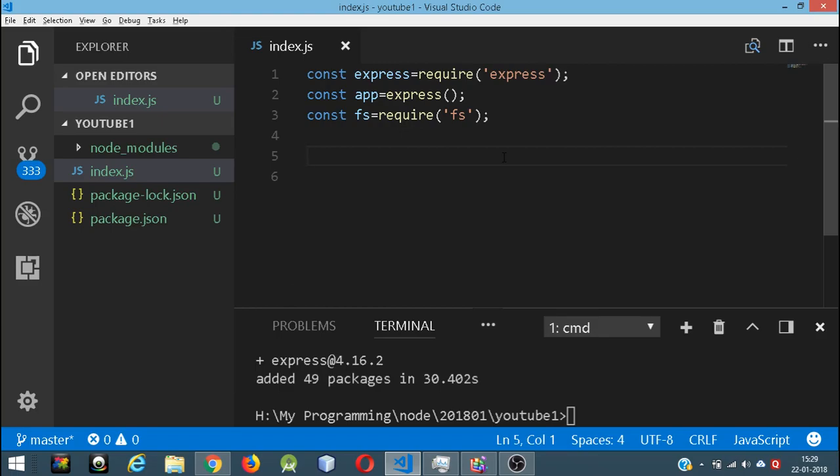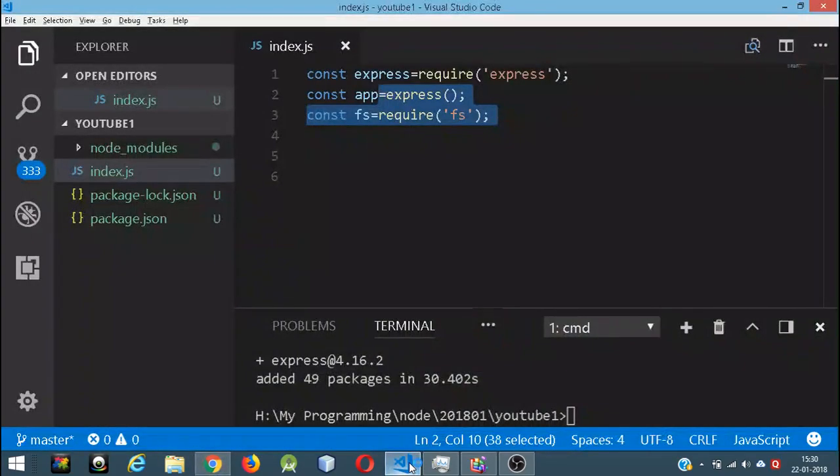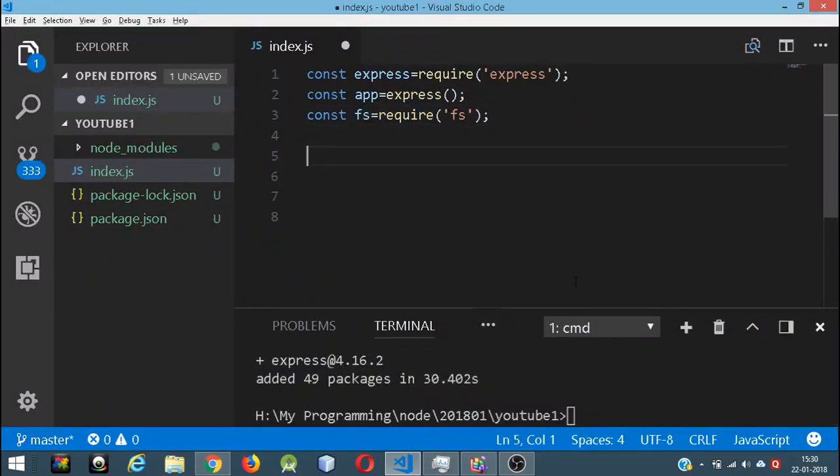Okay, so I have imported the express module and I have made the app, and I've imported the fs, meaning the file system module. And by the way, I'm using Visual Studio Code here. It is really nice, I really like it. And I bumped up the size a lot of bits because I think it's better if the size is bigger. And I have loaded my browser here. Now it's showing nothing because I've not created the server here yet, but I'm going to create it now. I have installed the express module and I've done the npm init. So that's it. Okay, so let's get started.